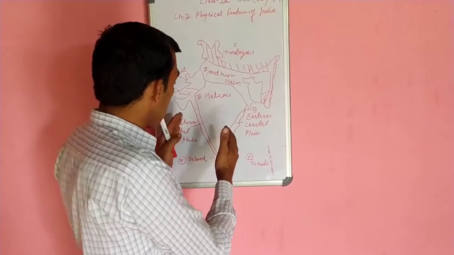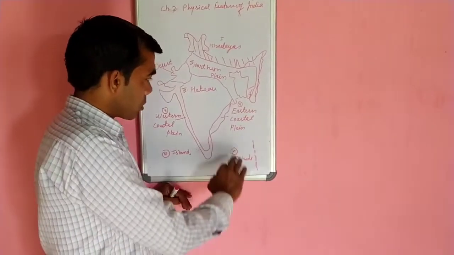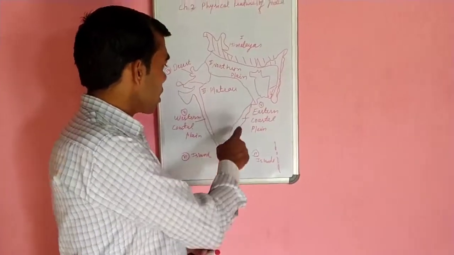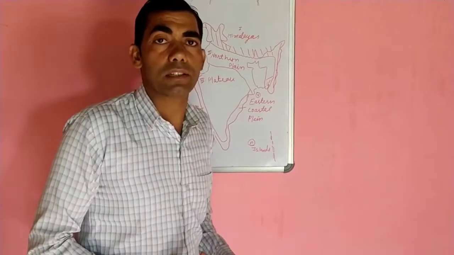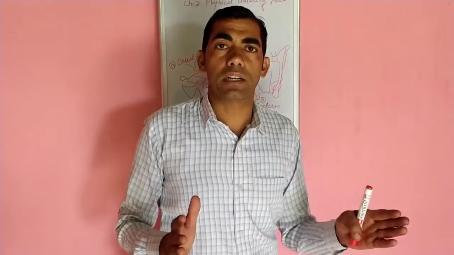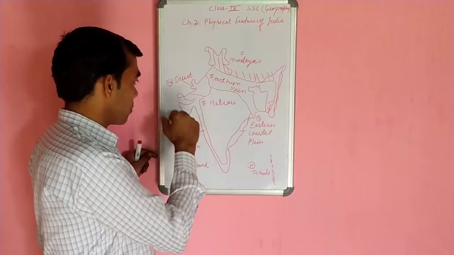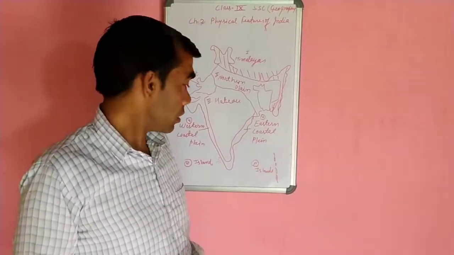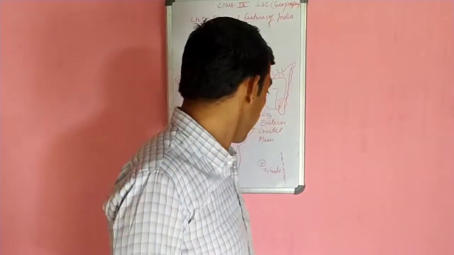From the southern part of India, on both sides of the plateaus, the eastern coastal plain is located, and it starts from West Bengal, Odisha, Andhra Pradesh, Tamil Nadu, and it is called the eastern coastal plains. These are plains made by alluvial soil. Now the western coastal plain starts from Gujarat, Maharashtra, Goa, Karnataka, Kerala, and Tamil Nadu. This part is made of alluvial soil, and this is a thickly populated and agriculture-producing area.